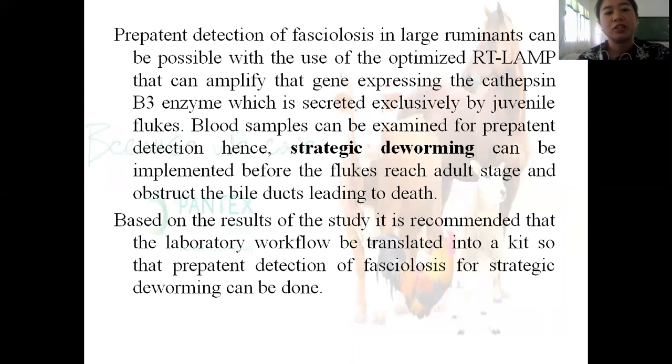It is therefore concluded that prepatent detection of fasciolosis in large ruminants can be possible with the use of the optimized RT-LAMP that can amplify the gene expressing the cathepsin B3 enzyme, which is secreted exclusively by juvenile flukes. Blood samples can be examined for prepatent detection, hence, strategic deworming can be implemented before the flukes reach adult stage and obstruct the bile ducts, leading to death.